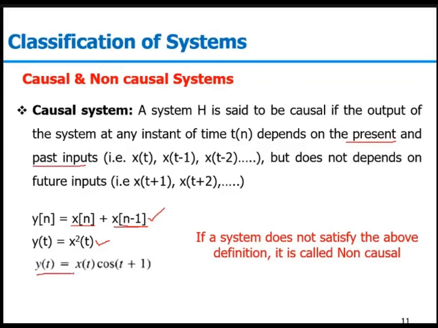Third one, yt equal to xt cos of t plus 1. In this case, for given t equal to 0 or 1, yt is only depending on the present value. My yt is a function of xt only. Cos t plus 1 is changing the amplitude. So this is my static and causal system. If the given system depends on the future value of input as well, then the system is said to be non-causal in nature.